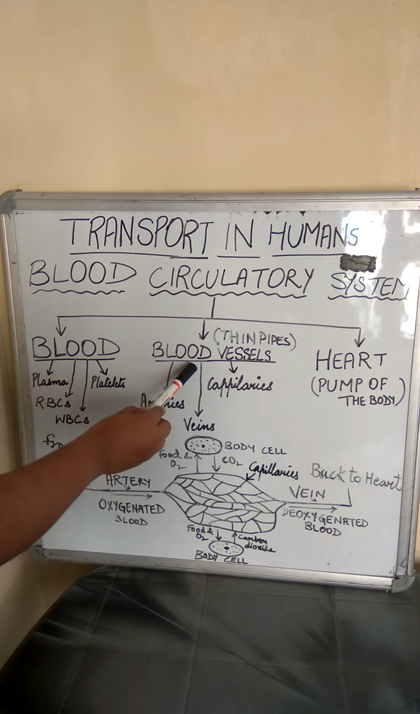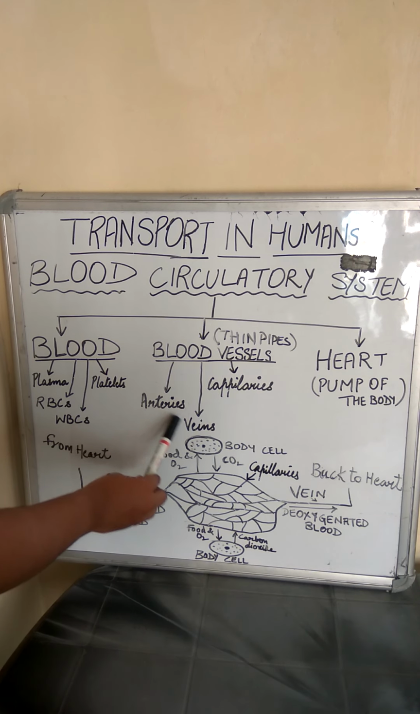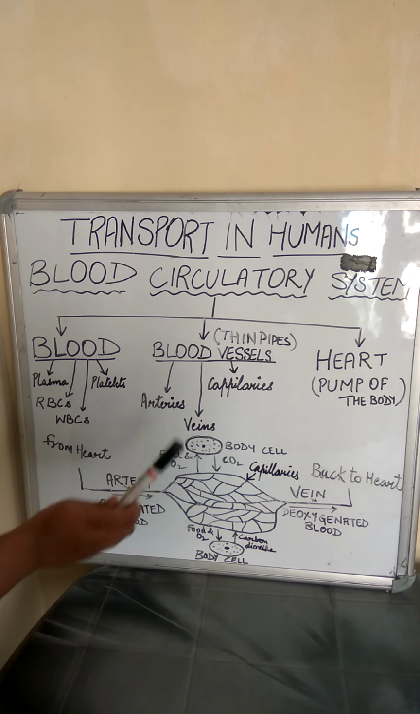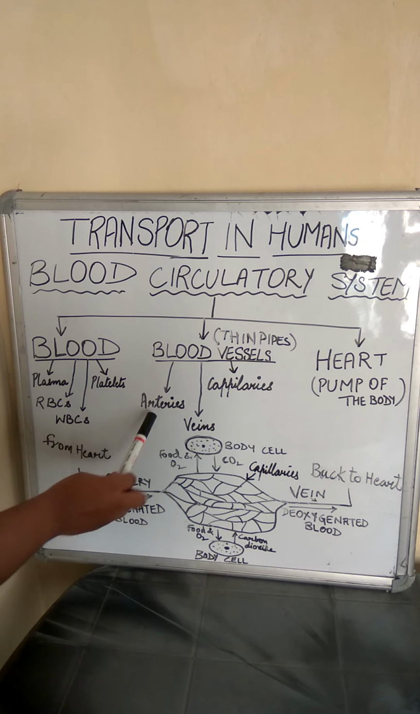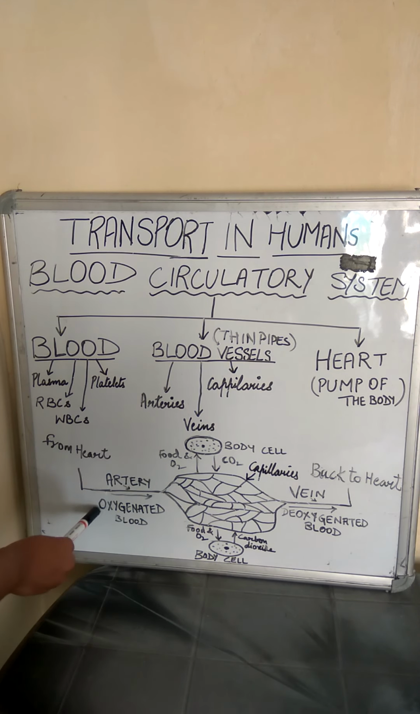Next is the blood vessels. There are three types of blood vessels: arteries, veins and capillaries. Arteries are thick walled. Why are they thick walled? Because they carry the oxygenated blood which is pumped from the heart, and this blood is pumped at high pressure. So to withstand that high pressure, the arteries are thick and elastic.